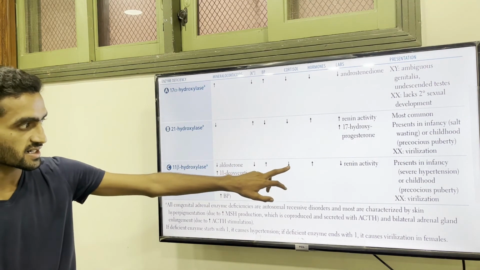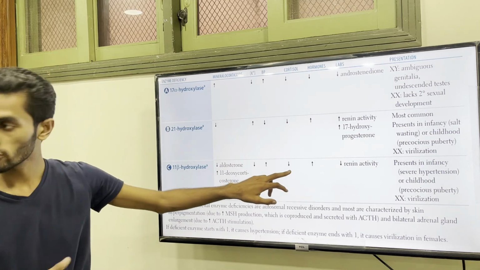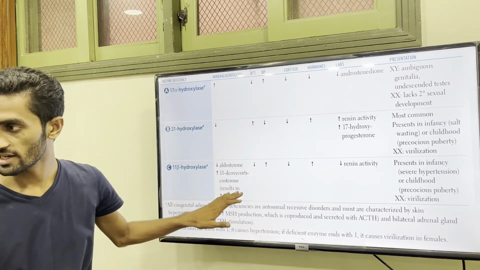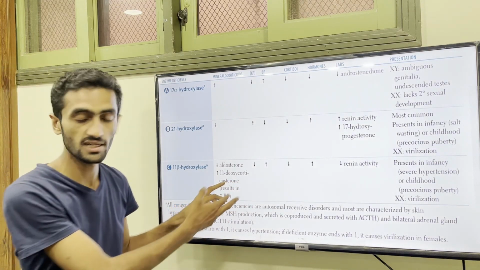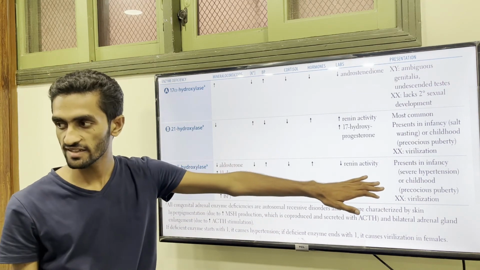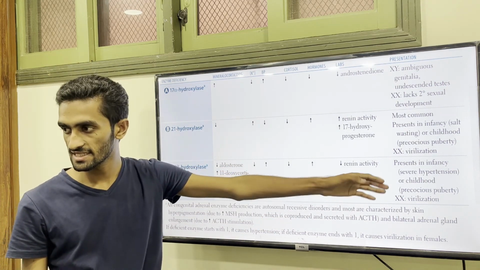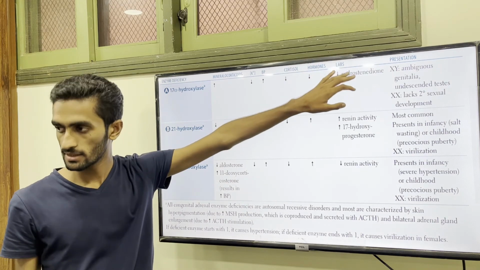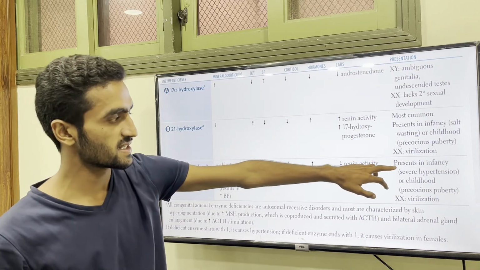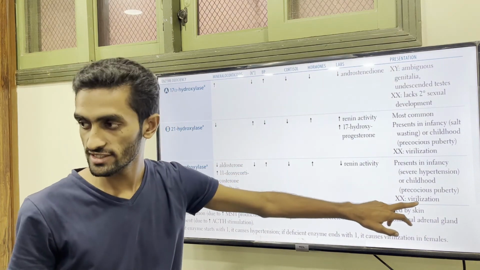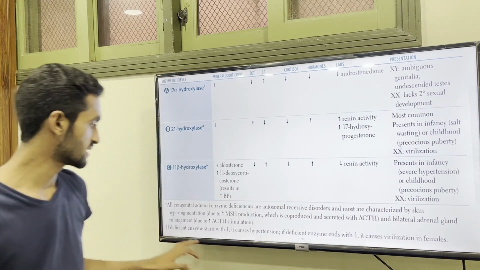So your cortisol goes down because cortisol synthesis is not occurring, aldosterone synthesis is not occurring, but DOC is present, which performs the mineralocorticoid activity. Renin activity goes down because this is actually the control system. So present in infancy, and virilization type also occurs in this condition.